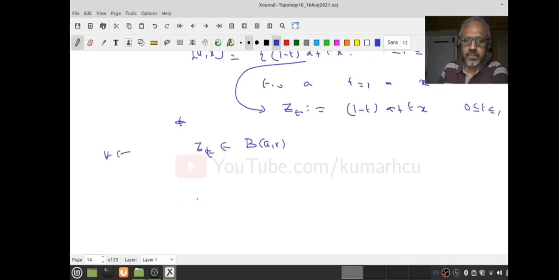So how do I do that? I only have to compute z_t minus A. Now for 0 less than t less than 1, even less than or equal is okay. Only t equal to 1 I should avoid, because it will be at the end point.